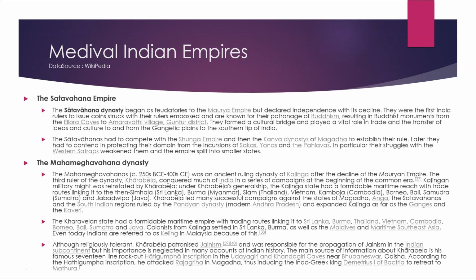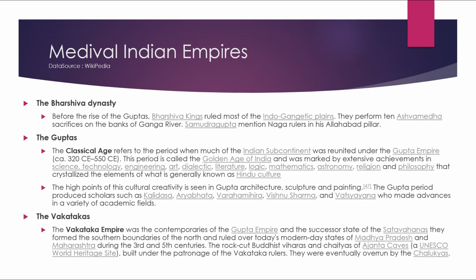According to the Hathigumpha inscription, he attacked Rajagriha in Magadha, thus inducing the Indo-Greek king Demetrius I of Bactria to retreat to Mathura.